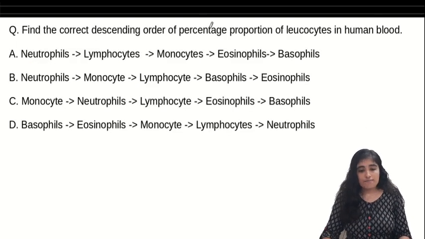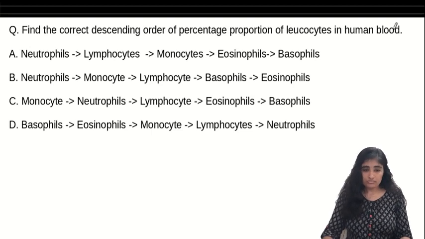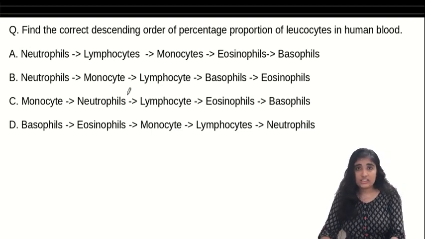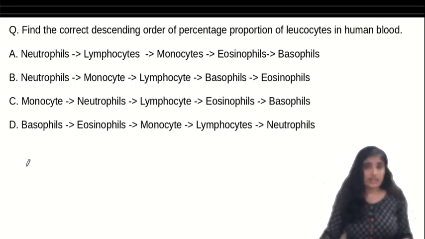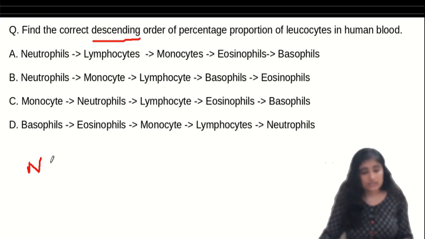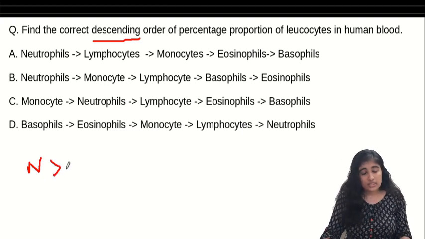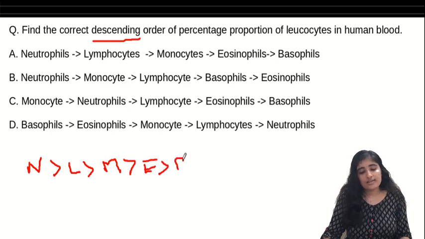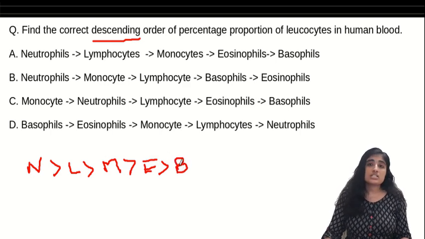Find the correct descending order of percentage proportion of leukocytes in human blood. For this we have already discussed the percentage, so we know the answer. First we'll write down our answer, then we'll see the options. It is descending order, so from highest to lowest. Neutrophils are 60 to 65%. Next, lymphocytes, 20 to 25%. Next, monocytes, 6 to 8%. Then eosinophils, 2 to 3%. Next, the least, which we can hardly find, basophils, 0.5 to 1%.